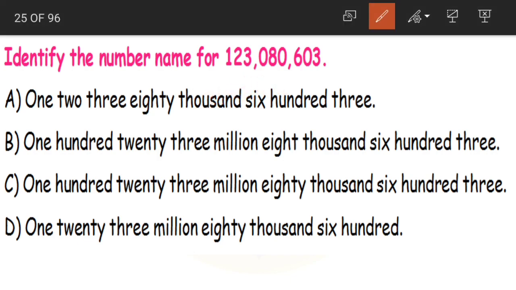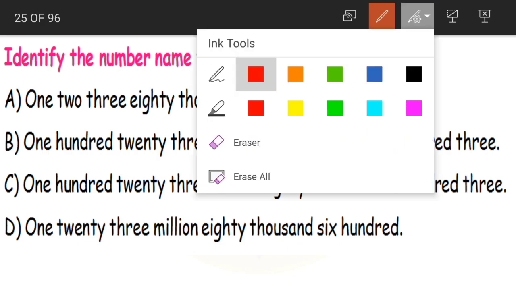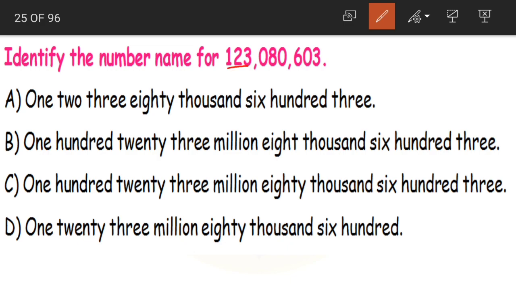Next, identify the number name for 123080603. Now the first point to note here is that commas are placed after every 3 digits. So this is in which system? Is it Indian or international? It is in international. Yes, it is in the international place value system. So first let us write the place values on top of the number according to the international system: ones, tens, hundreds, thousands, 10,000s, 100,000s.